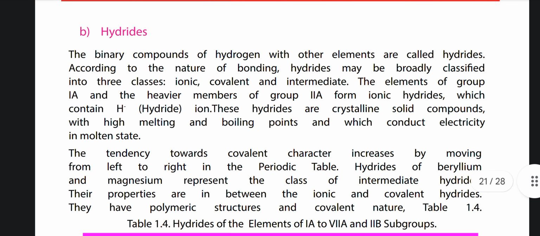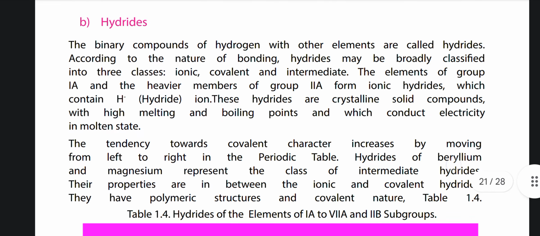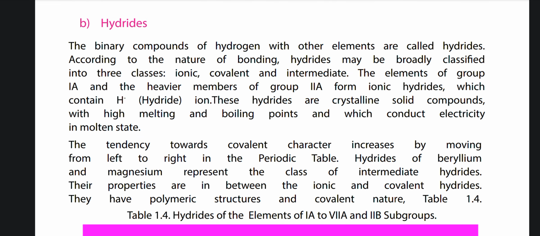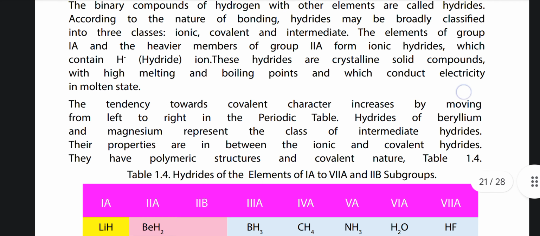Part B is hydrides. The binary compounds of hydrogen with other atoms are called hydrides. According to the nature of the bonding, hydrides may be broadly classified into three classes: ionic, covalent, and intermediate. The elements of group 1A and the heavier members of group 2A form ionic hydrides, which contain the H- hydride ion. These hydrides are crystalline solid compounds with high melting and boiling points and conduct electricity in the molten state.